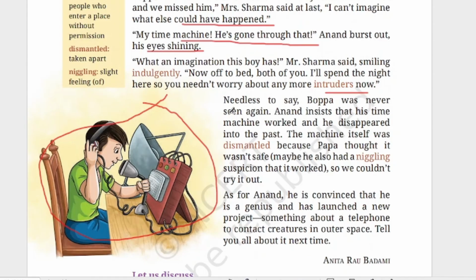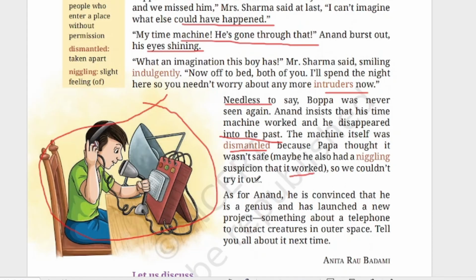Needless to say, Boppa was never seen again. Okay, after that incident, this Boppa was never seen again. Anand insists that his time machine worked and he disappeared into the past. So Anand believed, where is Boppa now? He has gone to the past. He is no more now. He has gone somewhere in the past. The machine itself was dismantled. Dismantled means taken apart. It means it is broken now by the papa because he thought that it wasn't safe. Maybe he also had a niggling suspicion that it worked. So now he is also having a small doubt whether this machine has worked.